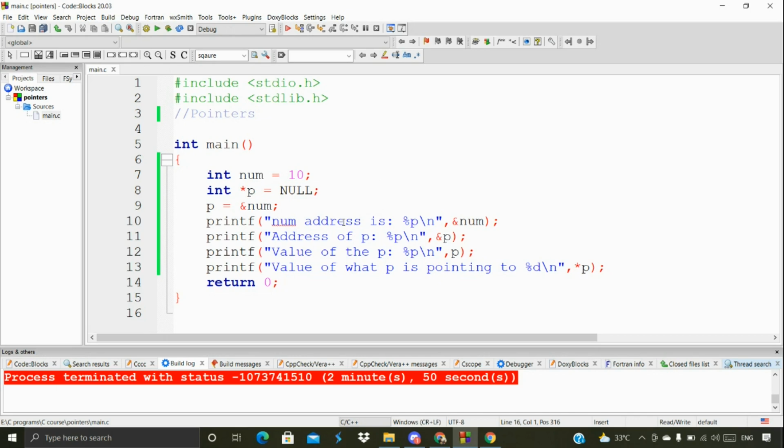Now let's talk about function pointers, so that you can understand better the things like pointers to functions and all those things.